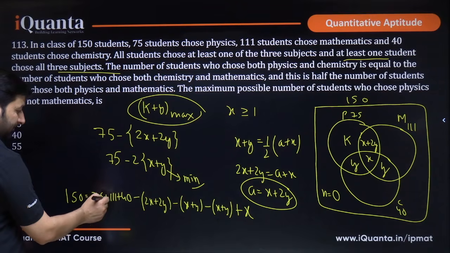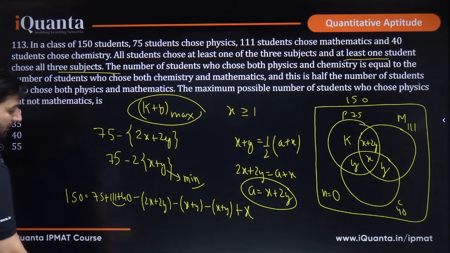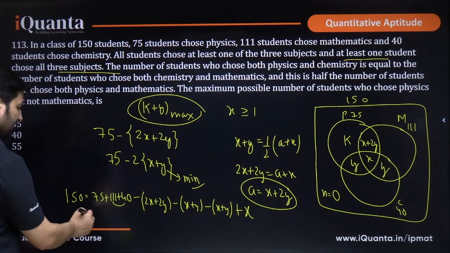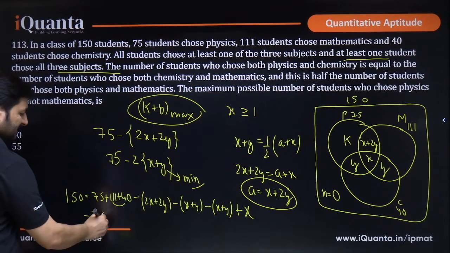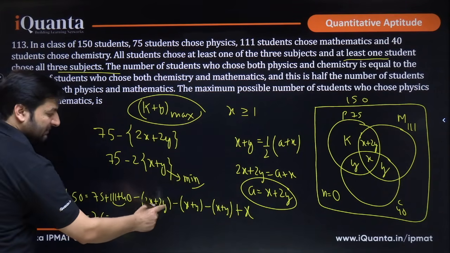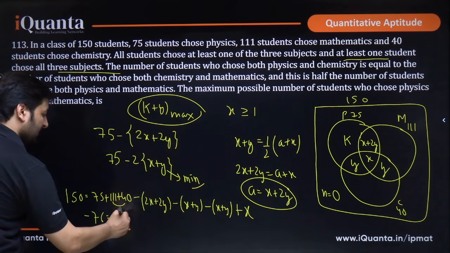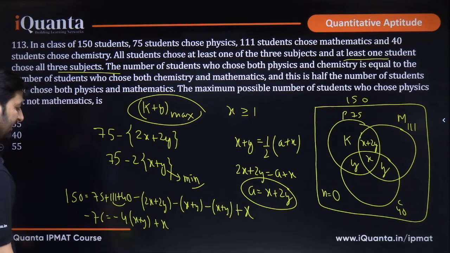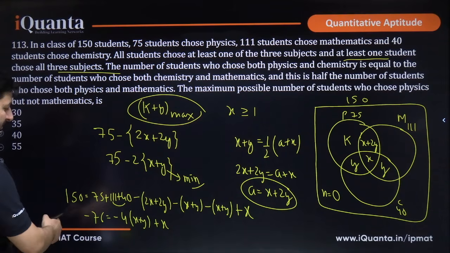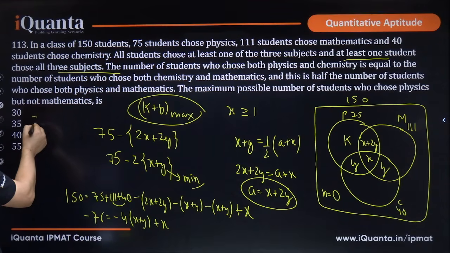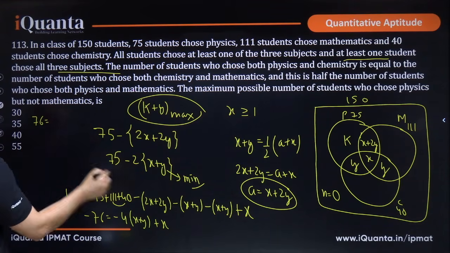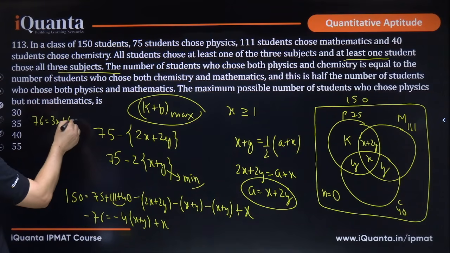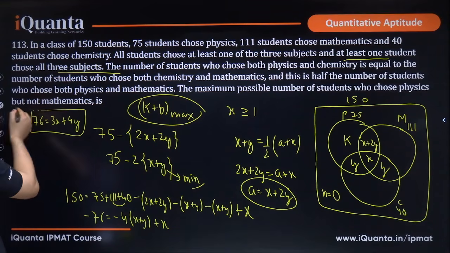So this is 151 plus 75 is 226. 226, if it comes this side, it will be minus 76. That will be, see, this is 2 times x plus y, this is x plus y, this is x plus y. That means minus 4 times x plus y plus x. What can I say now? If I multiply the entire equation by negative, what do I get? 76 is equal to 4x minus x, that means 3x, and then plus 4y. I have got this equation.